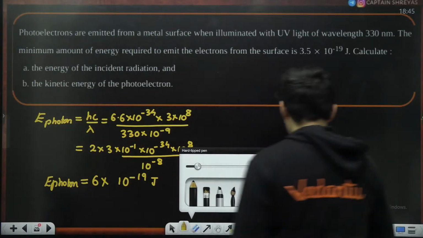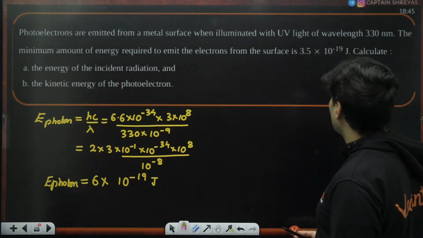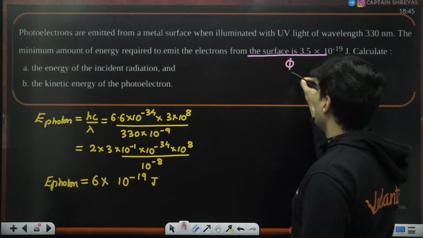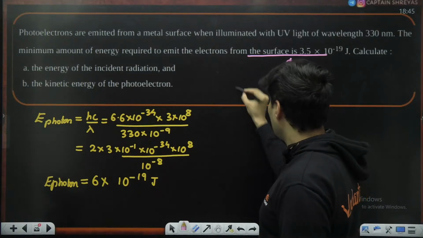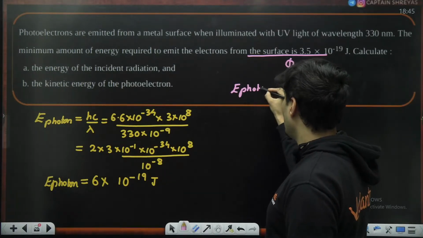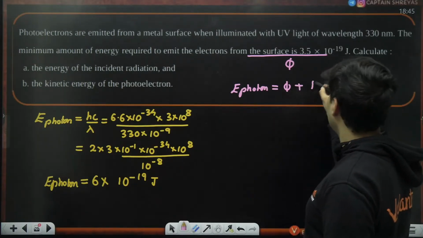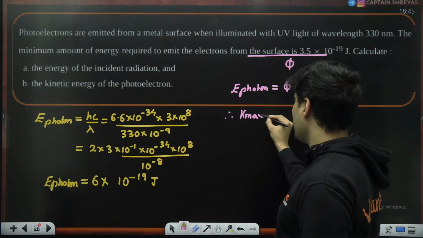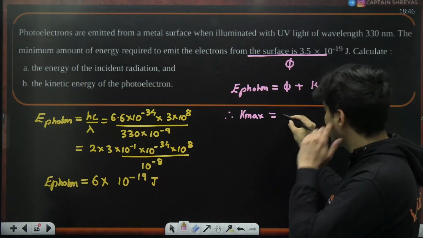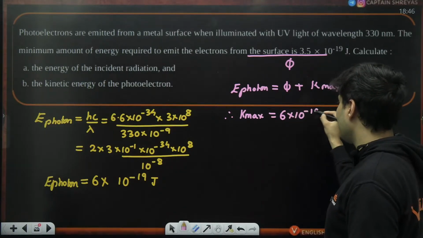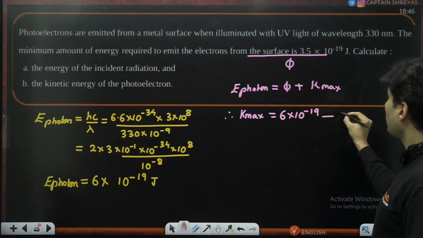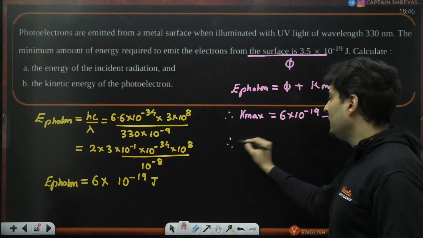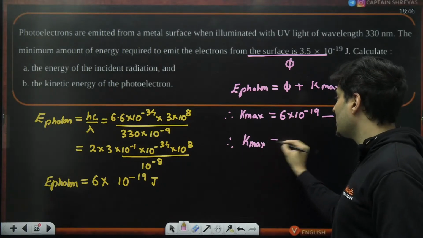Okay. Next, kinetic energy of the photoelectron. Minimum energy required is this much. This is basically your work function. And we know the equation goes like this. Energy of the photon is equal to work function plus the kinetic energy. Therefore, the kinetic energy will be energy of the photon, which is 6 into 10 to the power minus 19, minus the work function, which is 3.5 into 10 to the power minus 19. Do you get it? Just use the photoelectric equation.